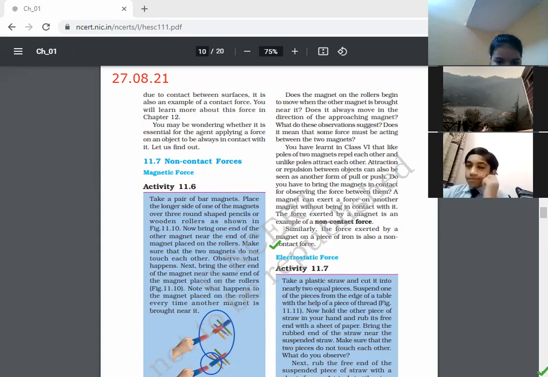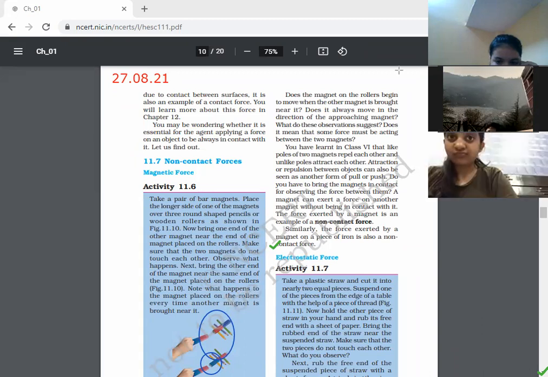As soon as you bring both poles close, then what happens? They get attracted if the poles are opposite. Okay? So for this we don't have to touch each other. So that's why it is known as a non-contact force. So the force exerted by a magnet on a piece of iron is a non-contact force. Am I clear? Because this force acts from a distance, that's why it is said to be a non-contact force.